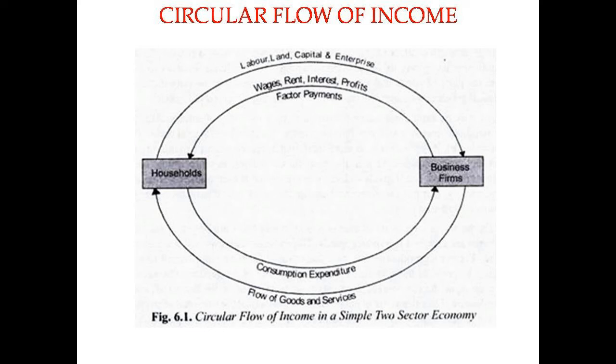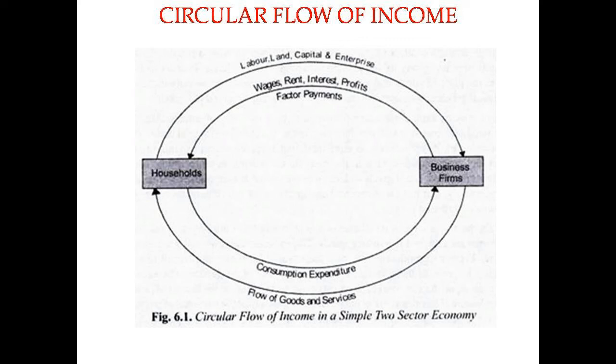Because income generated is distributed. Distributed to whom? To those who supply the factor inputs. The one who gave land, the landlord, he will get rent. The one who gave capital will get interest. The one who provided labor will get wages. The one who organized the production will get profit. So income is distributed. We call it distribution phase.